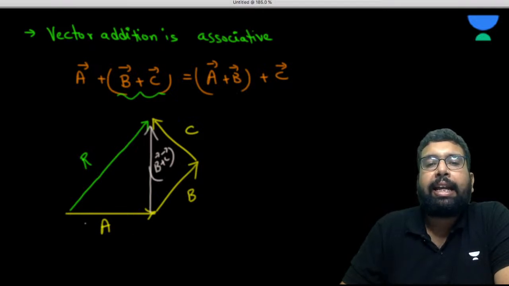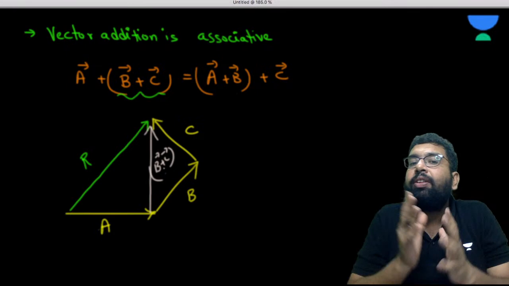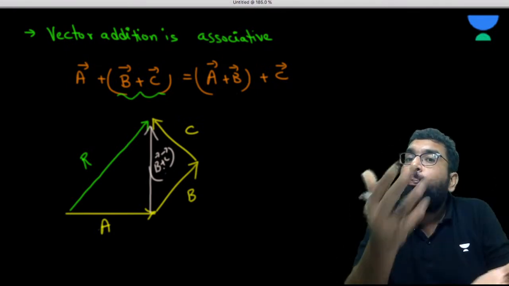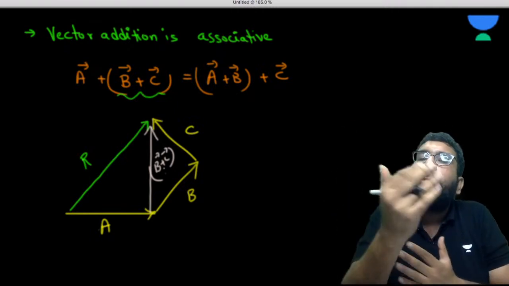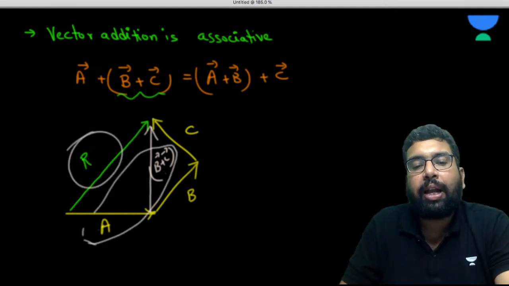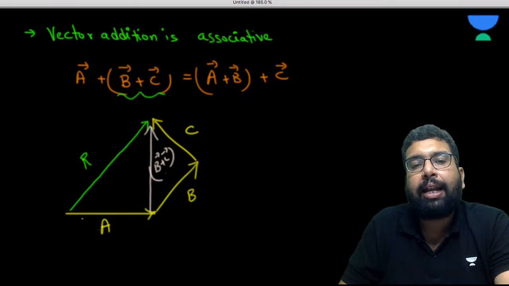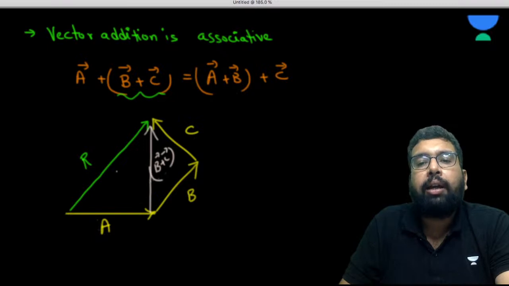Now you check A and B plus C. So B plus C itself is a vector. This resultant itself is a vector. So A, then the resultant of B plus C, this itself is a vector. So that means you are adding this vector A and the resultant of B plus C. So the resultant of this also is going to be this R. Do you agree? See, this has happened to be a triangle, A and B plus C. So if the magnitude and direction of two vectors are given by two sides of a triangle taken in the same order, then the third side is going to give you the resultant of it.